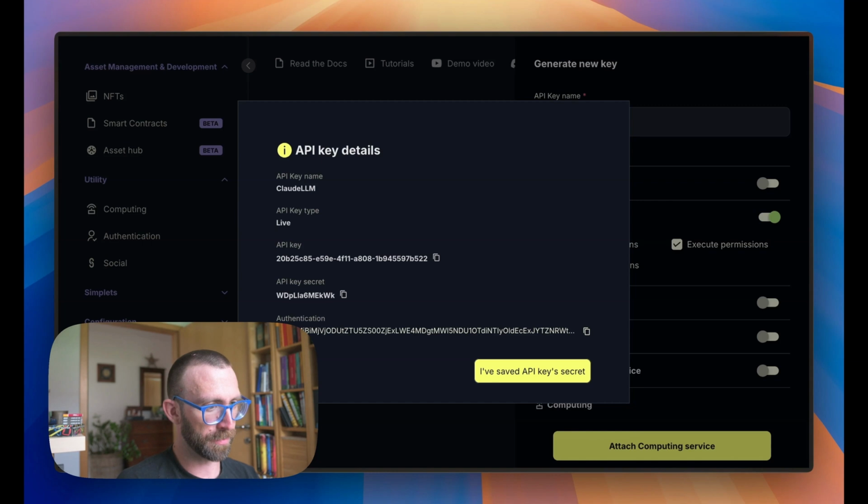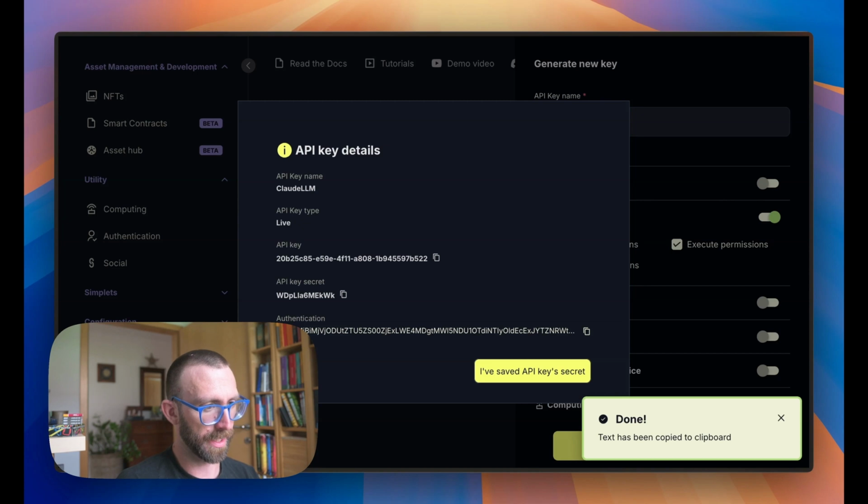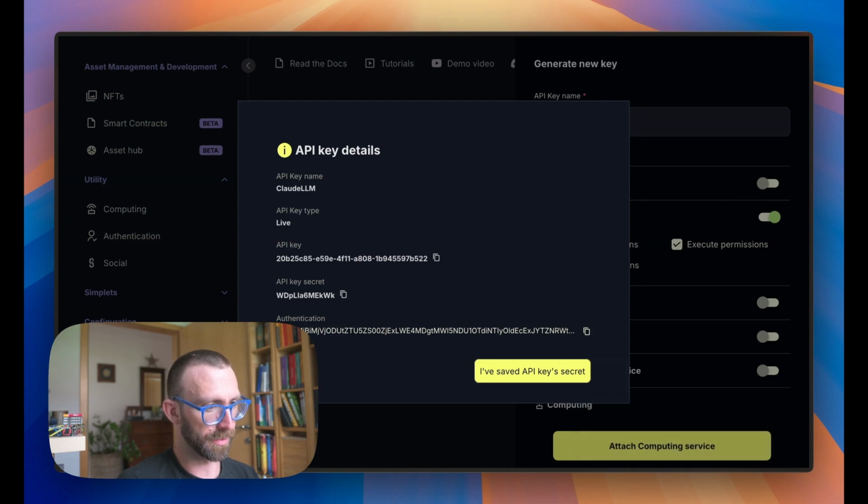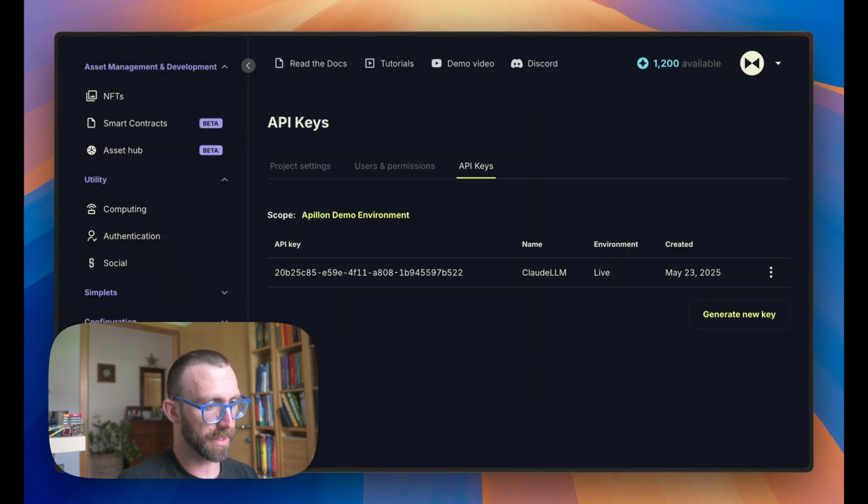Let me follow the prompt and save my API key and API secret. I'll copy it right there, and the API key stays visible to you at all times, so that's fine. I've saved the API secret, and here you go. You have a new key for the Apillon platform.